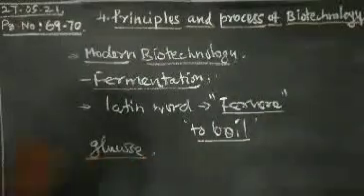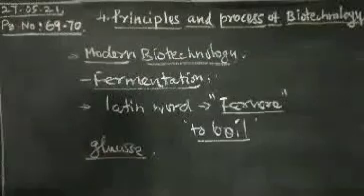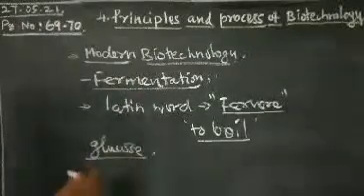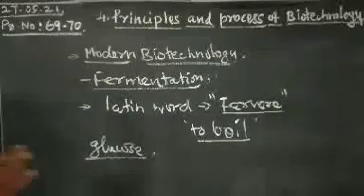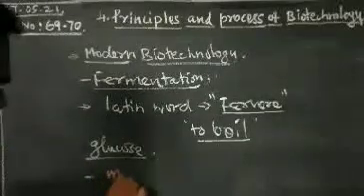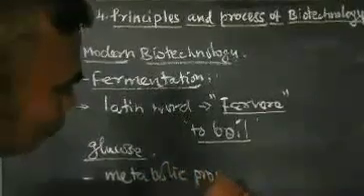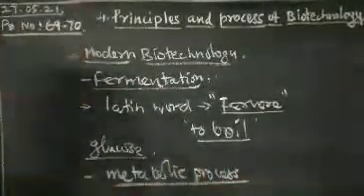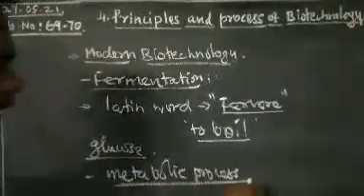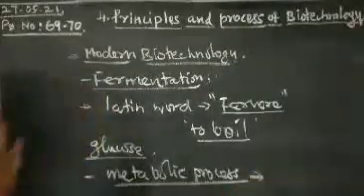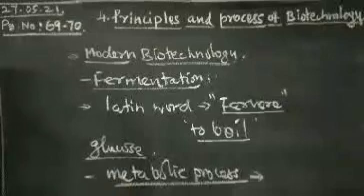That is called the fermentation process. What do you mean by a metabolic process? A metabolic process means a chemical reaction that takes place in living cells.